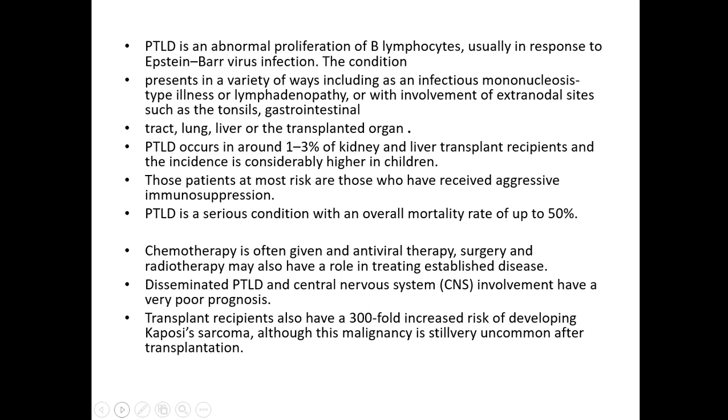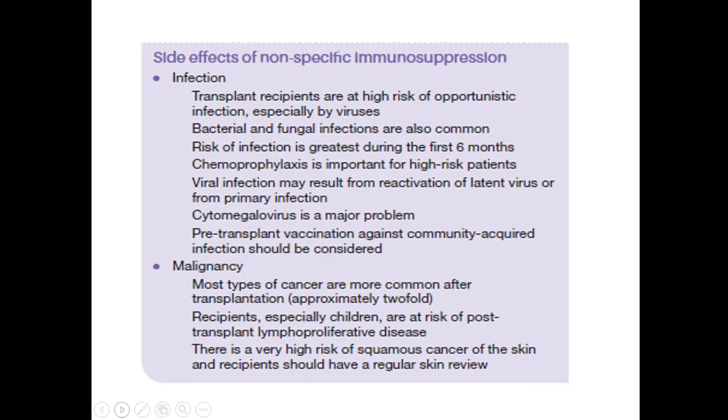Chemotherapy is often given, and antiviral therapy, surgery, and radiotherapy may also have a role in treating established disease. Disseminated PTLD and central nervous system involvement have a very poor prognosis. Transplant recipients also have a 300-fold increase in developing Kaposi sarcoma, although this malignancy is still very uncommon after transplantation. So mainly the transplant-related malignancies are skin malignancy and post-transplant lymphoproliferative disease, and rarely Kaposi sarcoma can also occur.